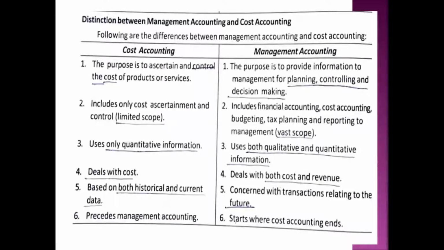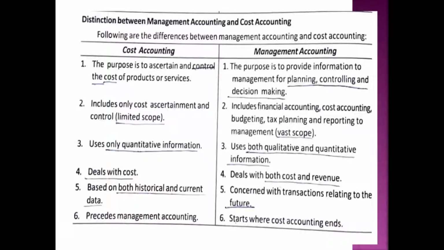Second one, cost accounting includes only cost ascertainment and cost control. When we control, we compare actual cost with the predetermined cost, and evaluate whether the performance was good or bad. That is all. But the scope of management accounting is very wide. I have already mentioned that management accounting includes financial accounting, cost accounting, tax accounting, statistics, reporting, management information system, etc. One area of management accounting is cost accounting.